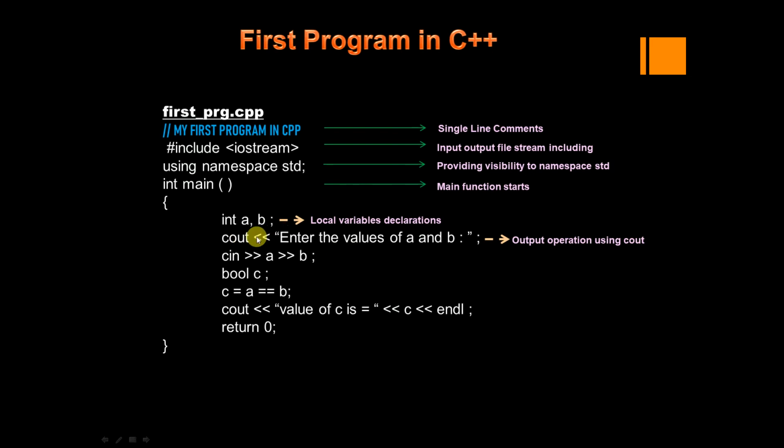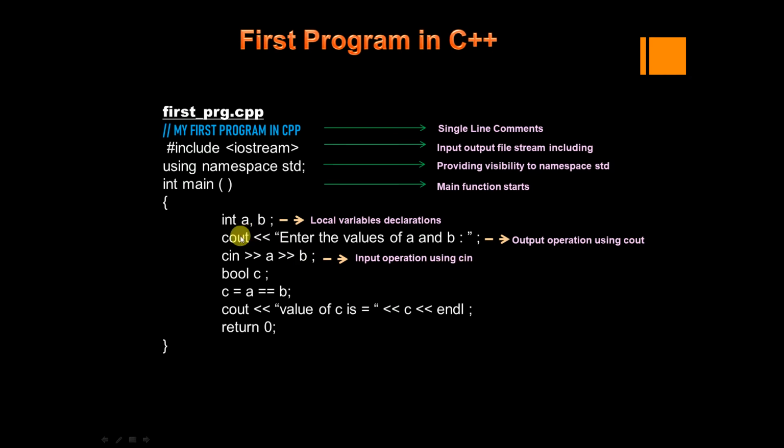So what it will do is output this information, "enter the values of a and b", on the screen. So that is an output operation using cout, and next cin. The cin is an input operation. Next, it is the right shift operator, a, right shift operator, b. So that is an input operation using cin.